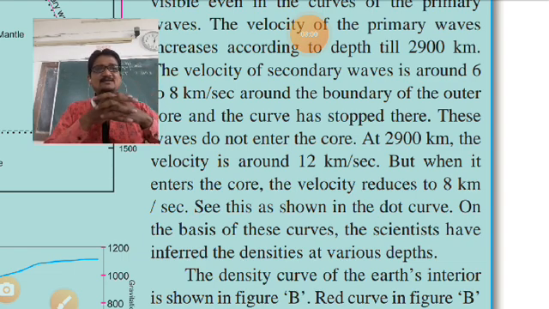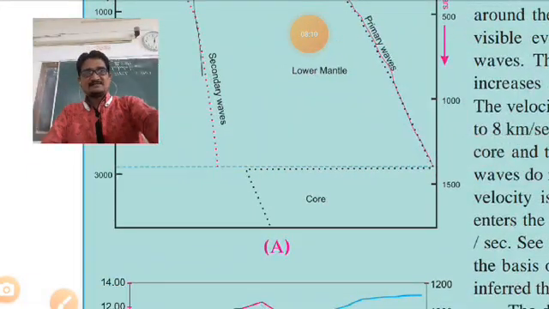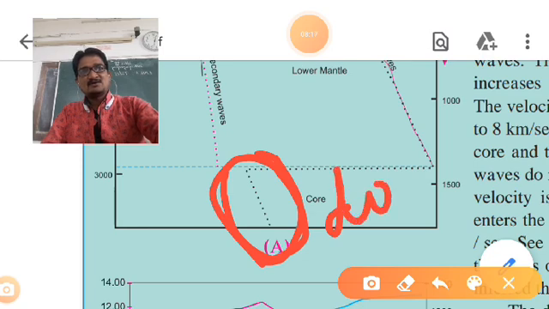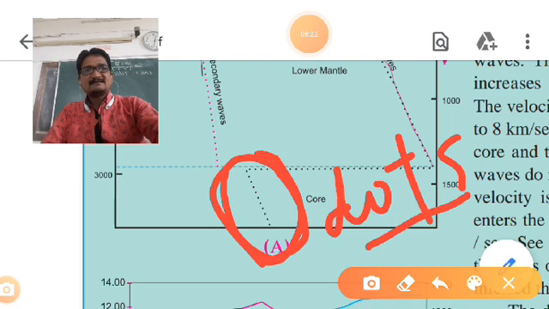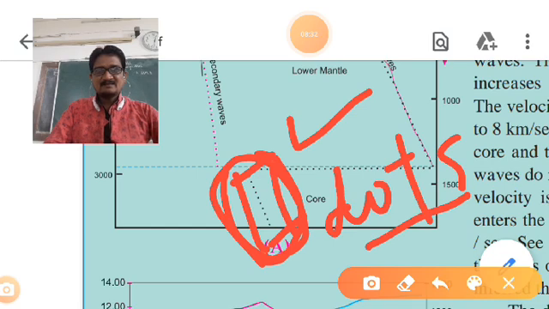See this as shown in the dot curve, and the scientists have inferred the densities at various depths. It is shown by these dots that the velocity is decreasing. So note down all these points.